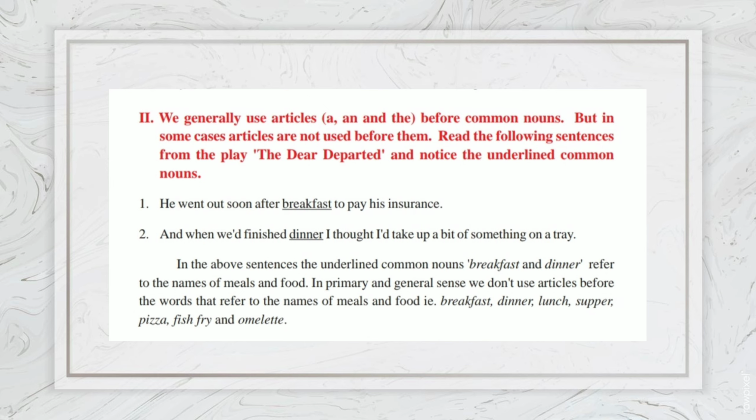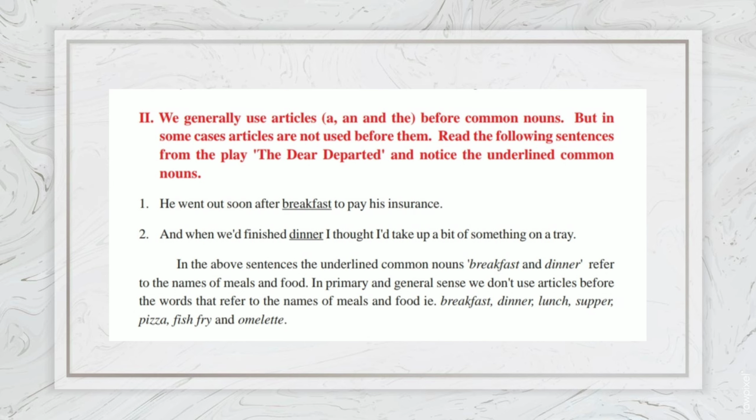Second sentence. And when we had finished dinner, I thought I would take up a bit of something on a tray. In the above sentences, the underlined common nouns breakfast and dinner refer to the names of meals and food.